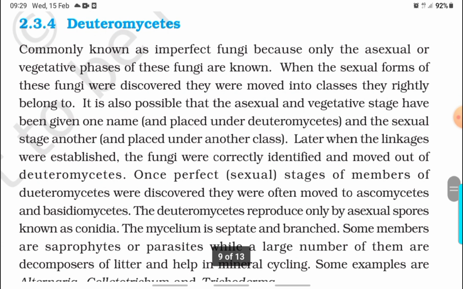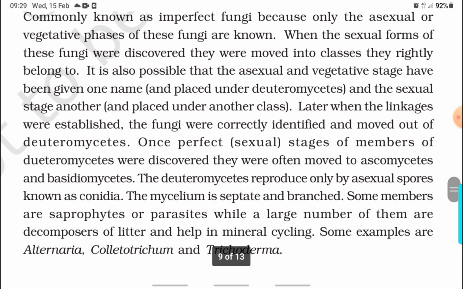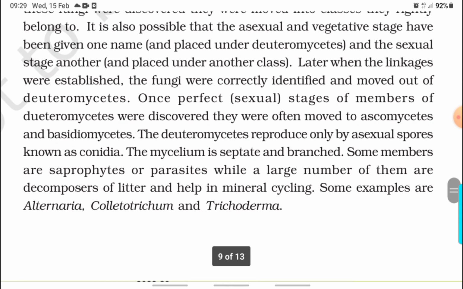Deuteromycetes, commonly known as imperfect fungi because only the asexual or vegetative phases of these fungi are known. When the sexual forms of these fungi were discovered, they were moved into the classes they rightly belong to. It is also possible that the asexual and vegetative stage was given one name and placed under Deuteromycetes, and the sexual stage another name and placed under another class. Later, when the linkages were established, the fungi were correctly identified and moved out of Deuteromycetes. Once perfect sexual stages of members of Deuteromycetes were discovered, they were often moved to Ascomycetes and Basidiomycetes.